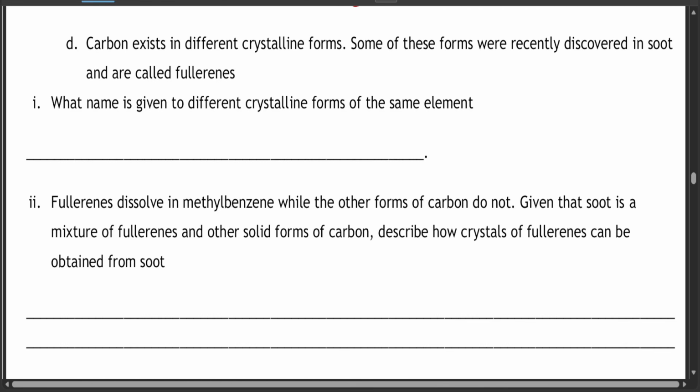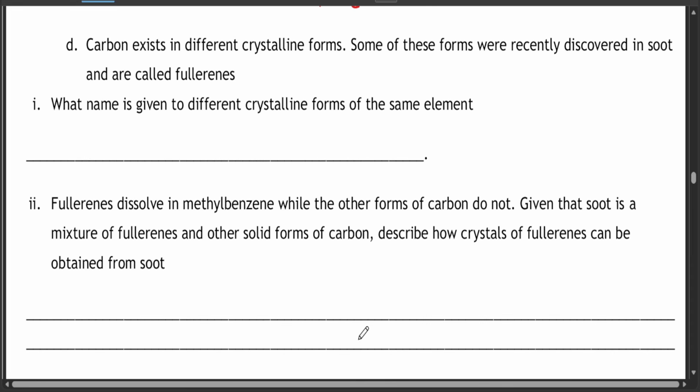Question D, carbon exists in different crystalline forms. Some of these forms were recently discovered in soot and are called fullerenes. What name is given to different crystalline forms of the same element?